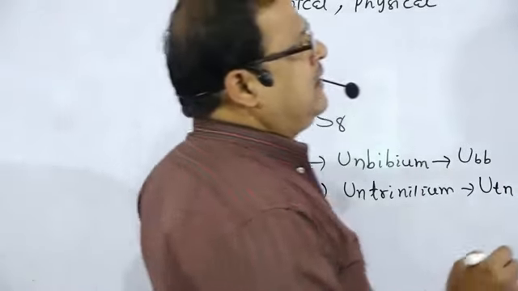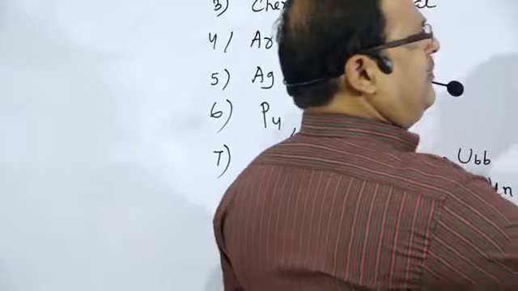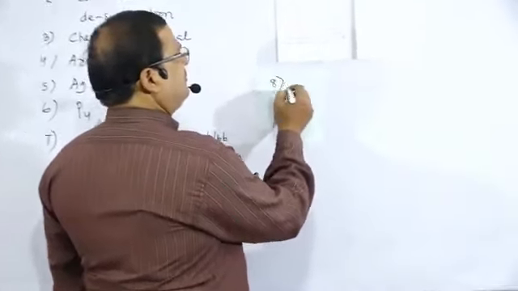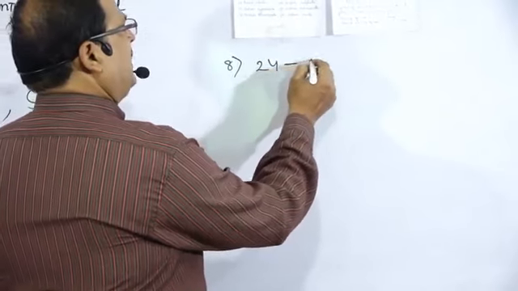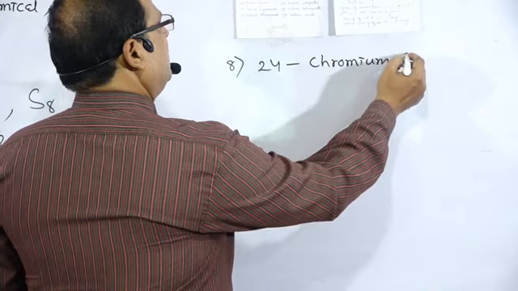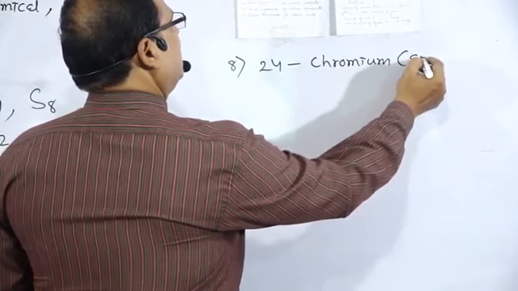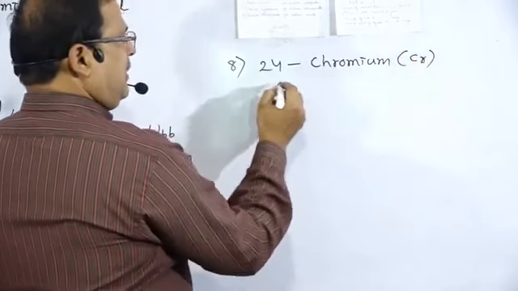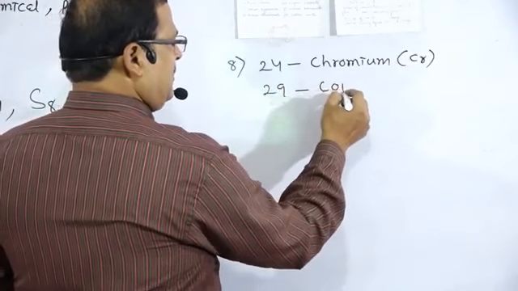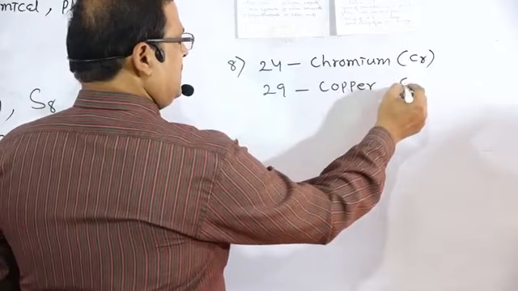Next one, question number 8. Name the element with the atomic number 24. Atomic number 24, that is chromium, symbol Cr. And 29, that is copper, symbol is Cu.